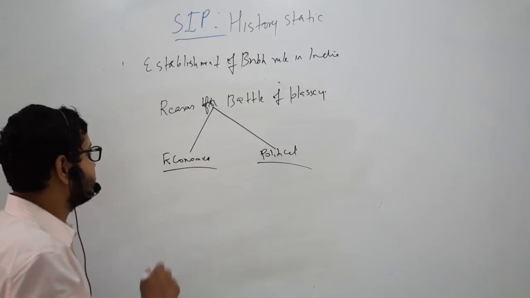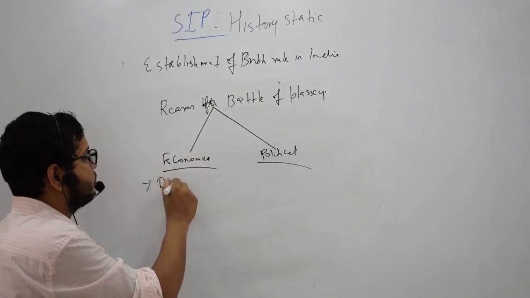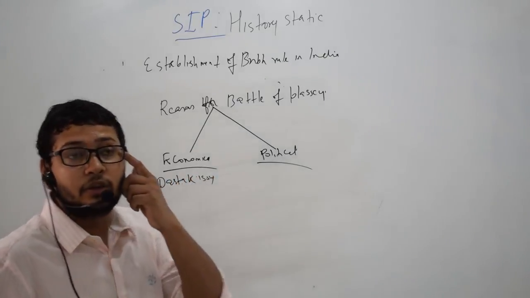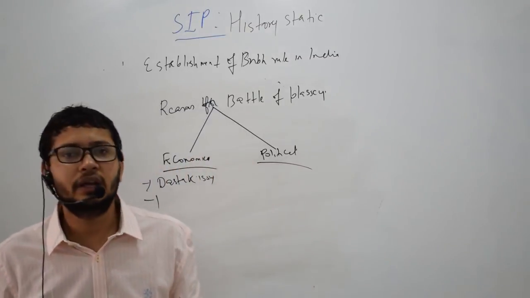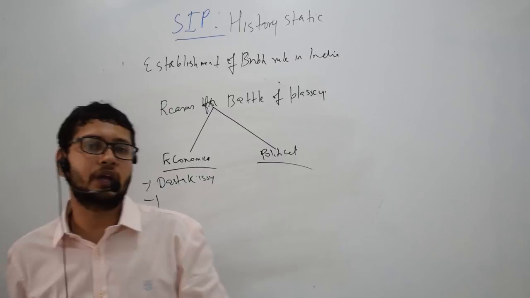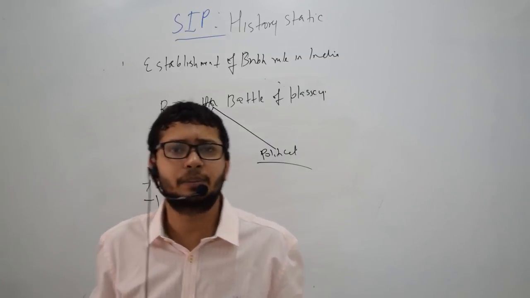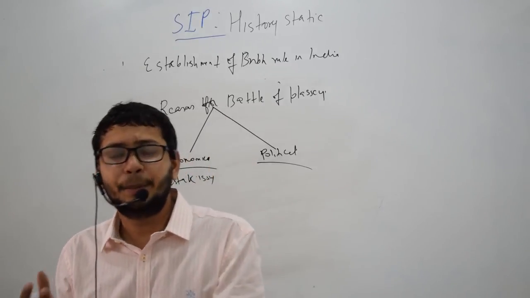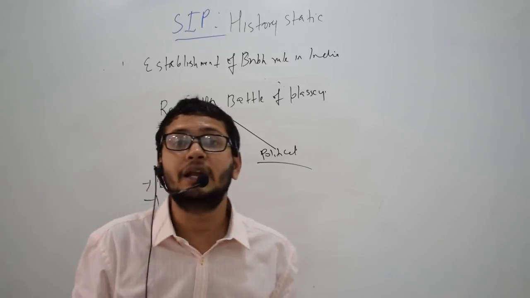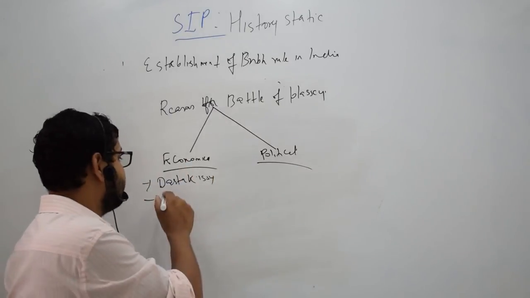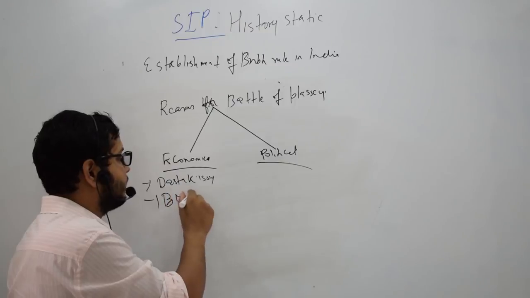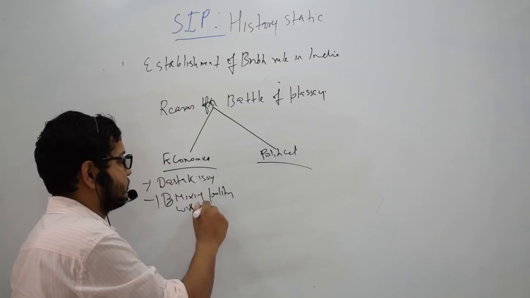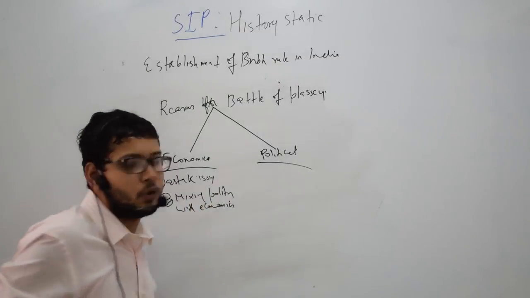Second factor which led to this was, first was the Dastak issue. Second was that the Britishers or the East India Company realized that they cannot trade successfully without having a say in the politics of Bengal. And Bengal at that time was a very, very economically rich province. So the second reason was mixing politics with economics.